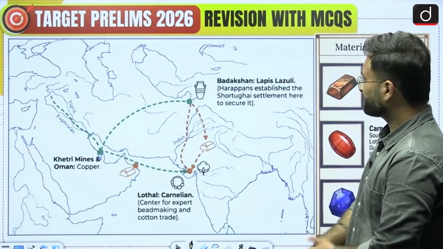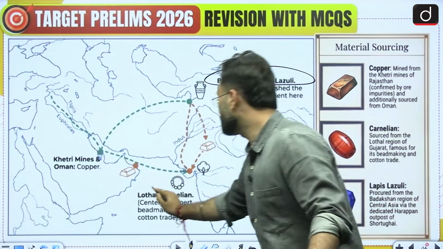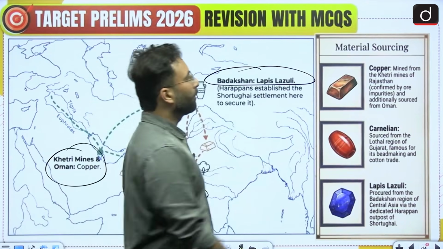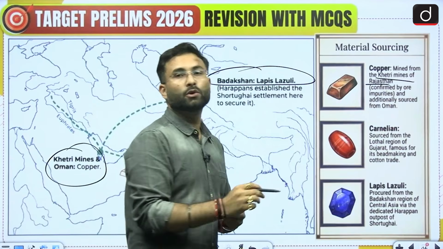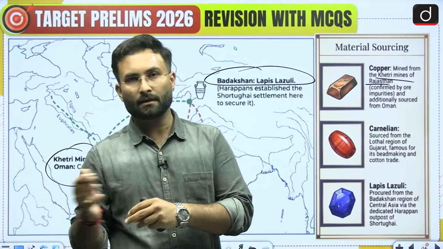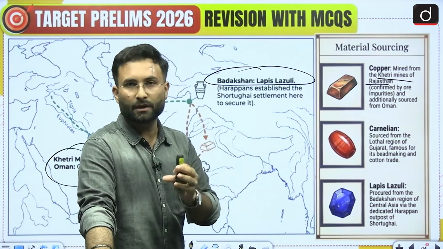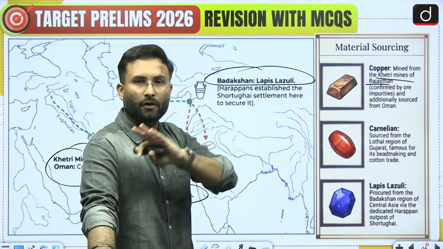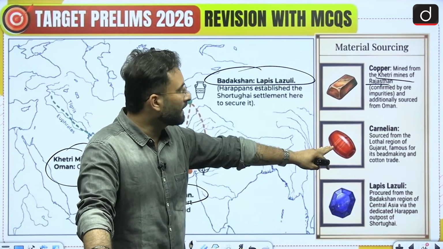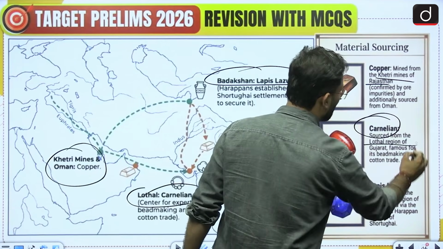Now here you can see Badakhshan, that is basically famous for lapis lazuli, then Lothal, that is for the carnelian, and Khetri mines for the copper. Here you can see copper from the Khetri mines of Rajasthan. Now how will you know that the copper found in the Indus Valley or in areas of Sumerian civilization was from Rajasthan? So basically the kind of impurities which were found in the copper in the explorations resembled the Khetri mines. Okay, then coming to the carnelian, so this is sourced from the Lothal region.